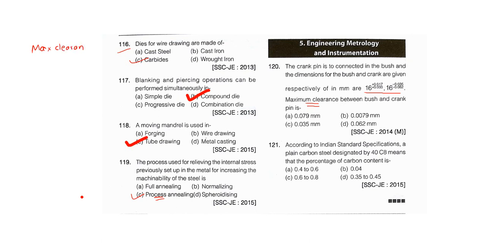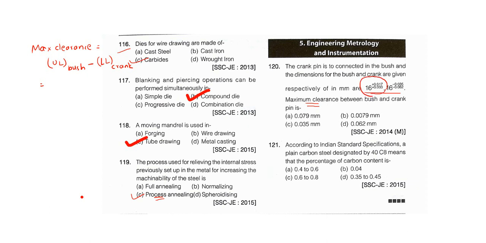will be equal to the upper limit of bush minus the lower limit of crank pin. So how can you calculate the upper limit of bush? This is the dimension of bush, so you have to calculate the upper limit.